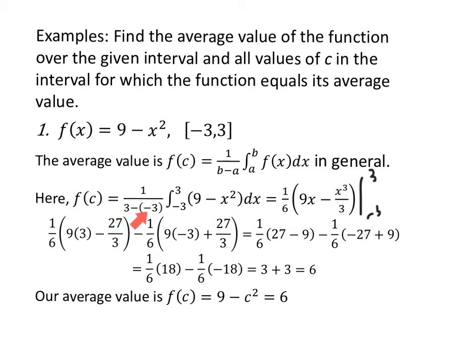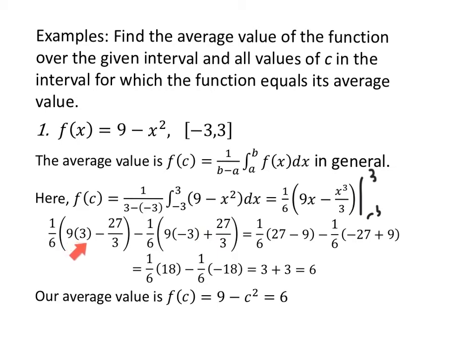Well, 3 minus a negative 3, that's a 6. The antiderivative of 9 is 9x. The antiderivative of x squared is x cubed over 3. Don't forget the subtraction in between. We're going to evaluate from negative 3 to 3. So I substitute 3: 9 times 3 minus 3 cubed over 3, and the 1/6 out in front. Minus 1/6 out in front again, 9 times negative 3 plus 27 thirds. Negative 3 cubed is a negative 27, so if I subtract a negative 27, it's positive 27 thirds.